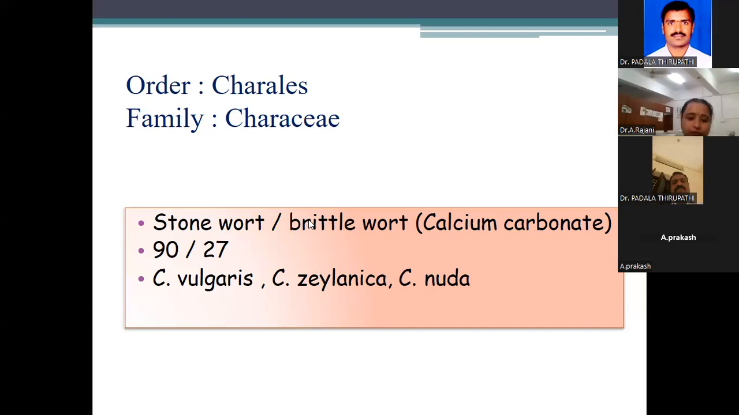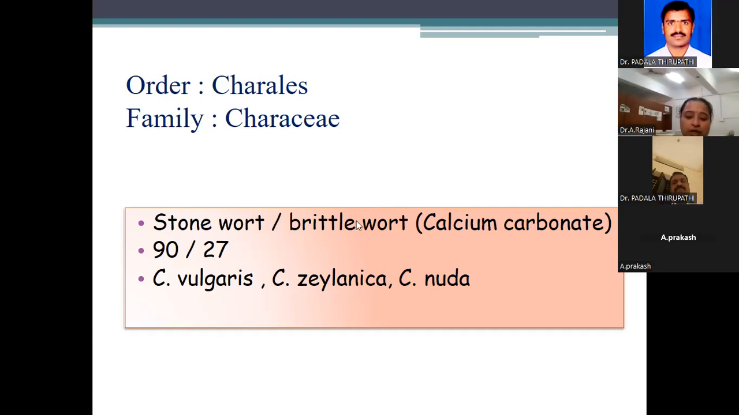The Chara plant body is made up of stone, or calcium carbonate. The most important characteristic feature of Chara is the deposition of calcium carbonate all over the plant body, due to which the body surface becomes quite rough. It is brittle to touch. When you touch the Chara plant, it is brittle and very rough, and it can break when touched. That's why the plant body is called stoneworts or brittleworts.